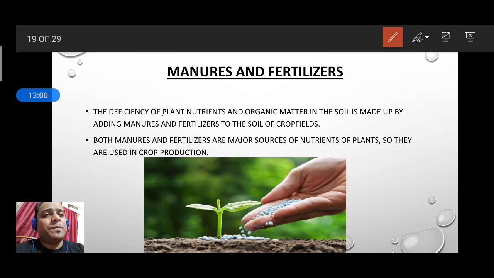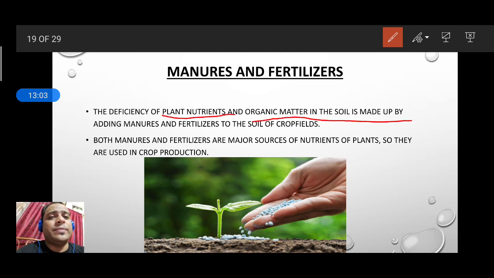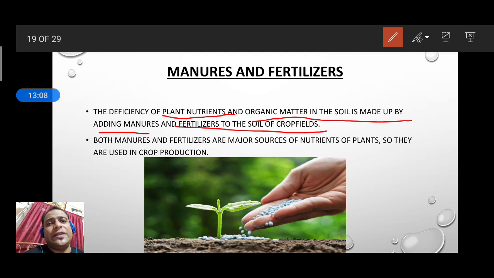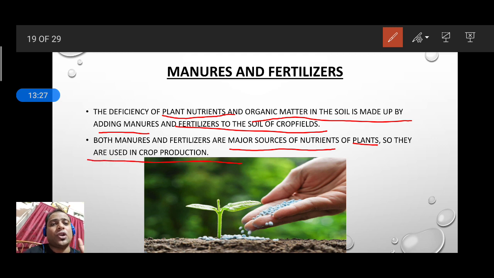See, the deficiency of plant nutrients and organic matter in soil is made up by adding manures and fertilizers to the soil of crop fields. Whatever deficiency of nutrients there is in the crops can be managed by adding either manures or fertilizers. Both manures and fertilizers are major sources of nutrients for the plant, so they are used in crop production and can easily fulfill the nutrient needs. So this is important. Okay, understood?